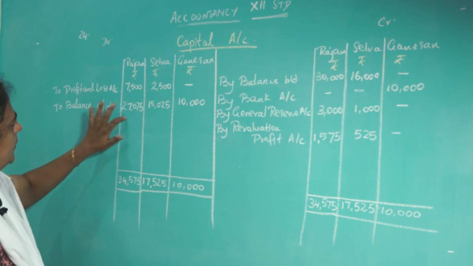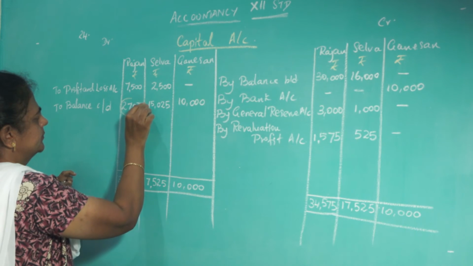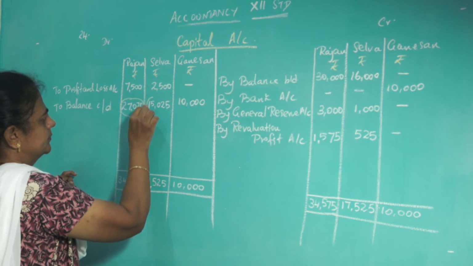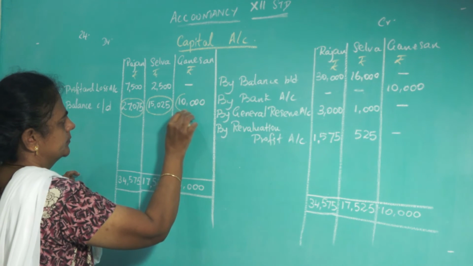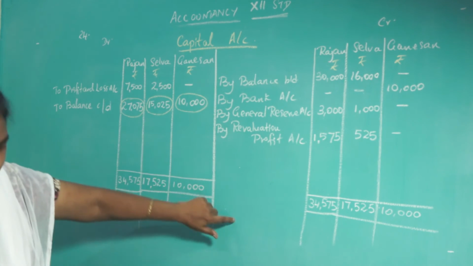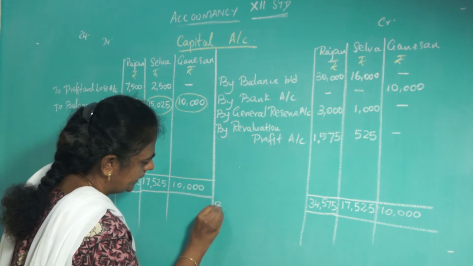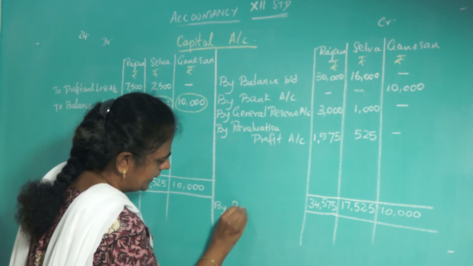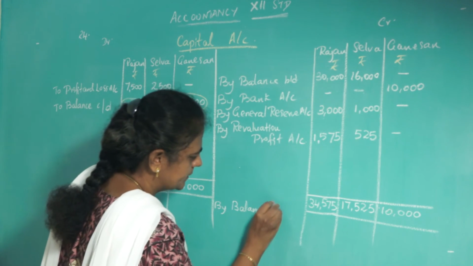Okay, now bring this down here. By balance brought down.